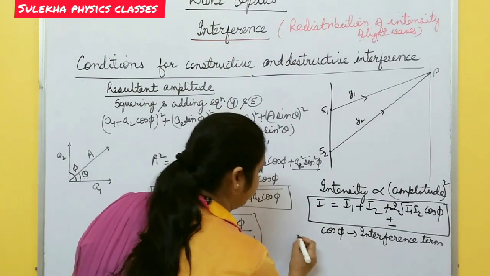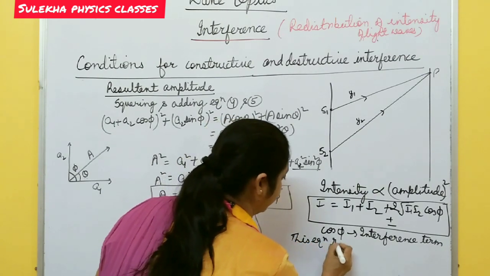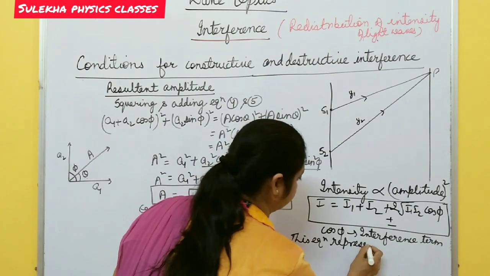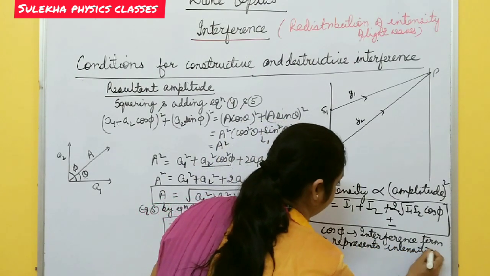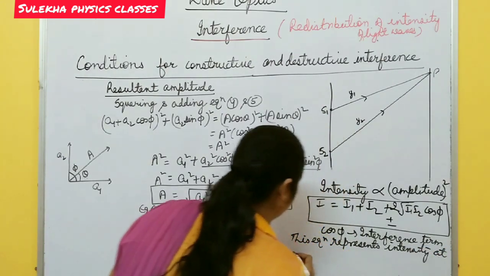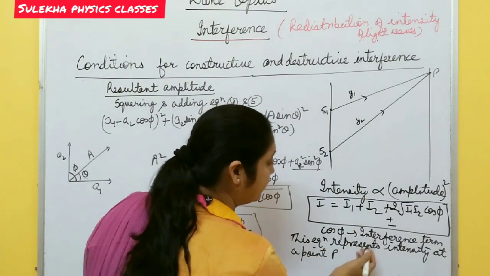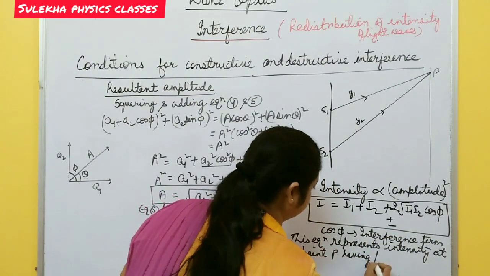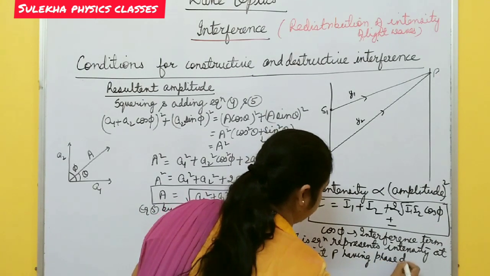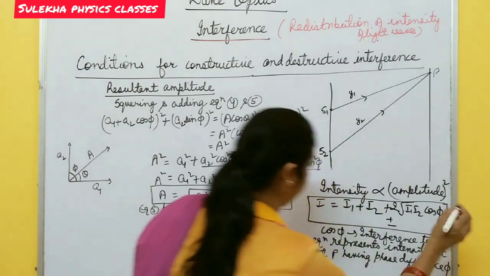So this equation represents the intensity at a point P having phase difference phi.